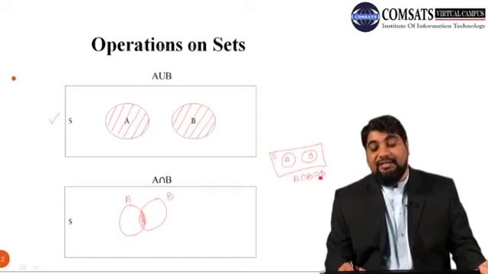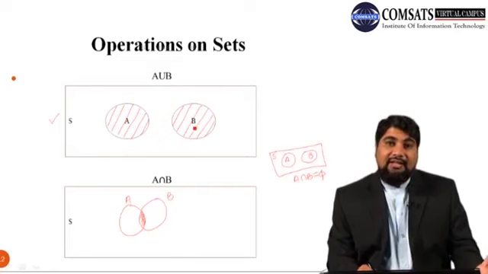And as far as this example is concerned, union means we need to shade the area under A as well as under B. So let us take another example. This is our space or universal set. Here we have set A, here we have set B. Now we are interested in calculating A union B. In order to find A union B, we need to shade A as well as B. So this is A union B.